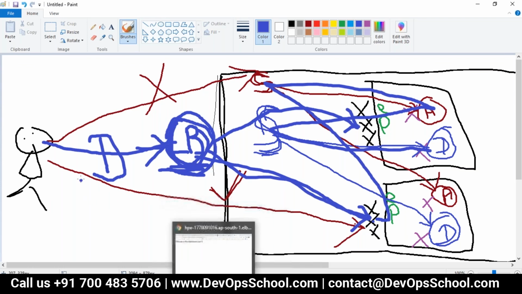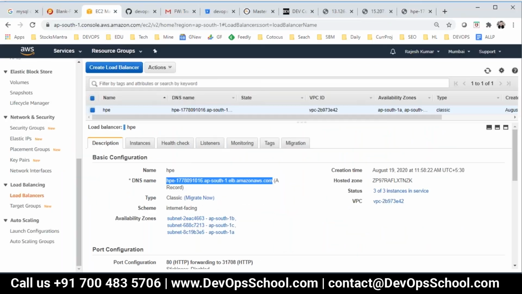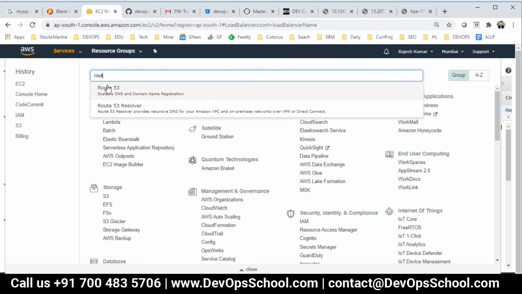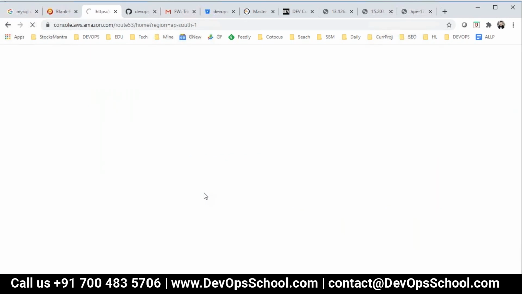So what does DNS mean? Domain. So I have a domain service. In AWS, we have a Route 53 service, which is managing the domain. So Route 53 here. Now I have a few domain entries already. You have to buy this domain, $12 it charges AWS.